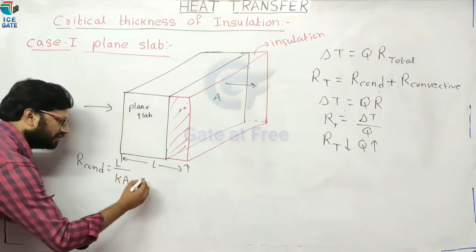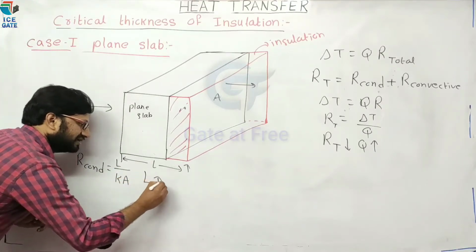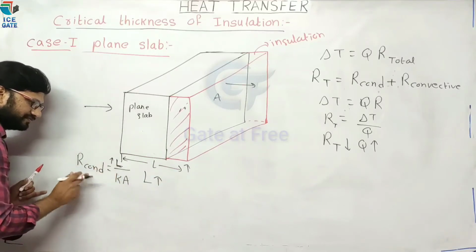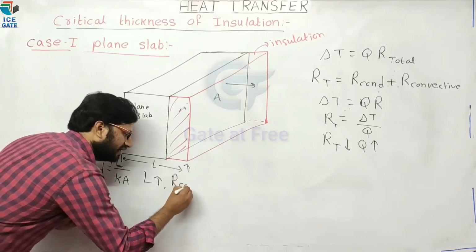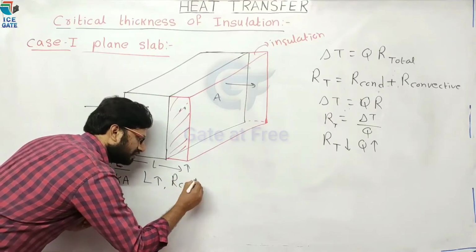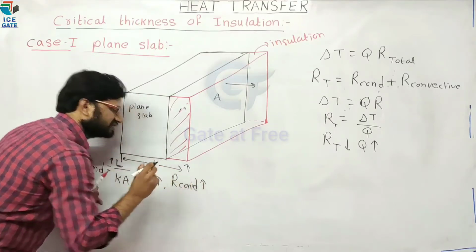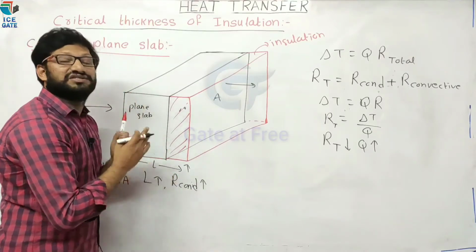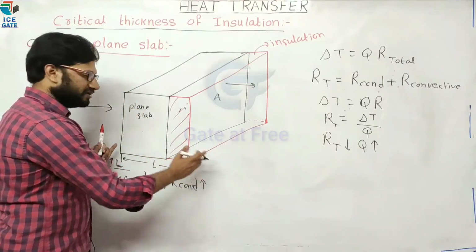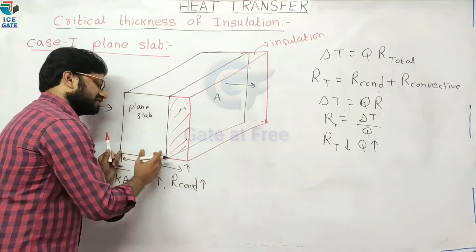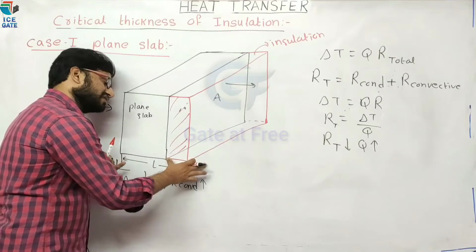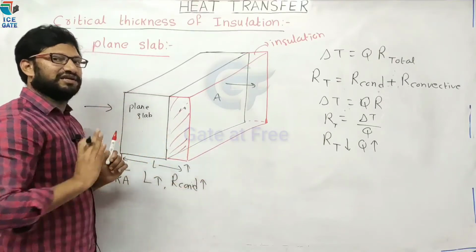When L increases, the numerator is increasing. Therefore, conductive resistance increases. We know that conductive resistance always increases when the thickness of insulation increases.